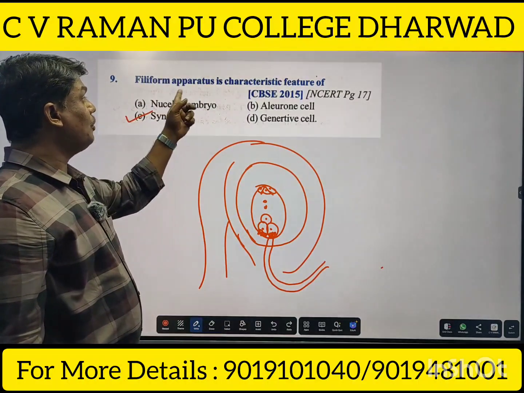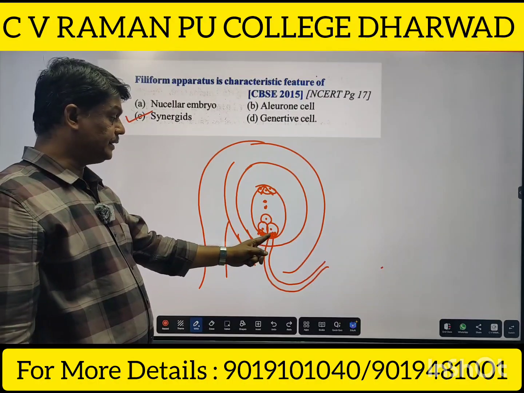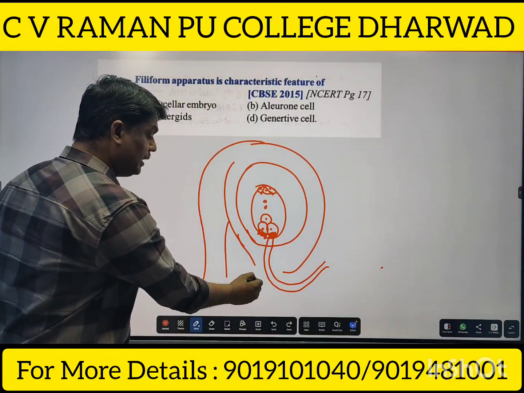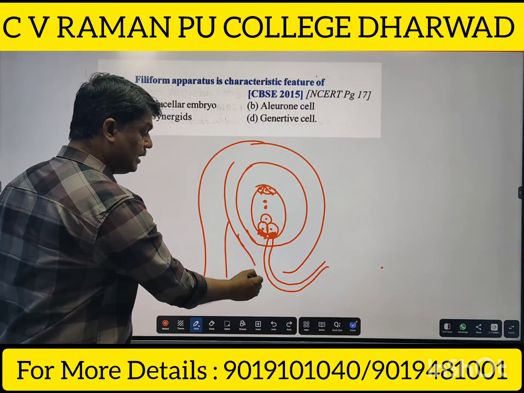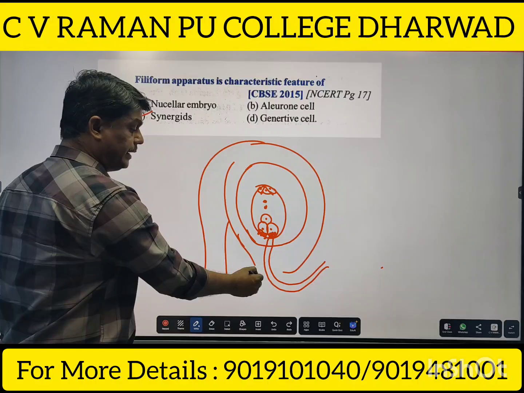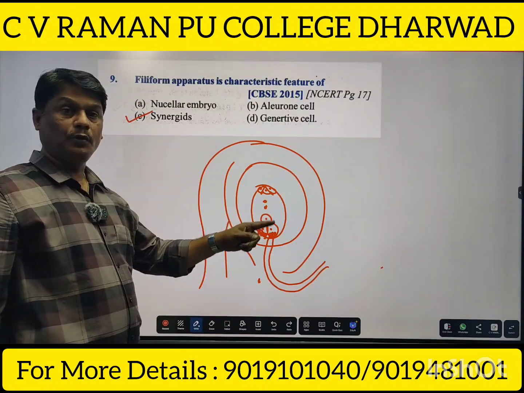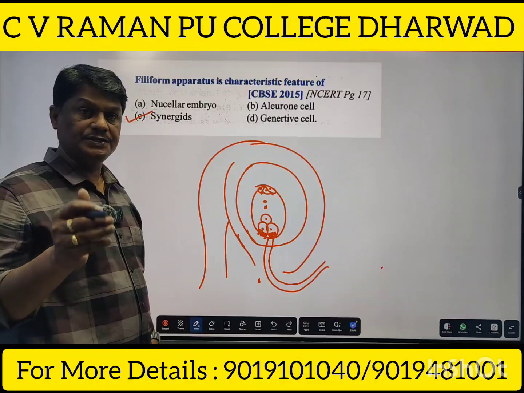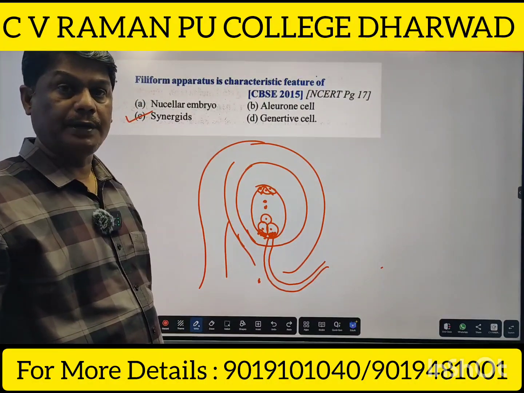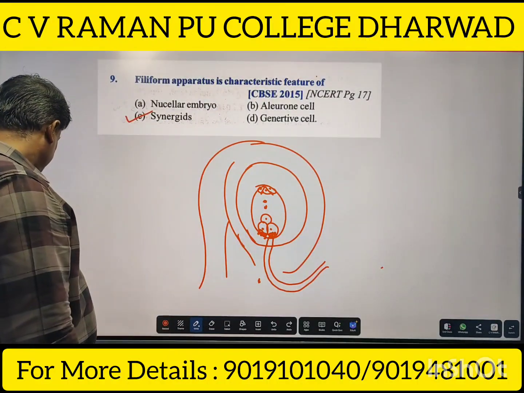So therefore, filiform apparatus is a finger-like projection present on the synergids towards the micropylar end. This one is the micropylar end. Filiform apparatus is present towards the micropylar end. It guides the entry of the pollen tube into the embryo sac or female gametophyte. Okay. Next question.